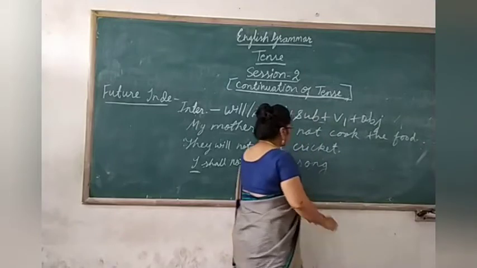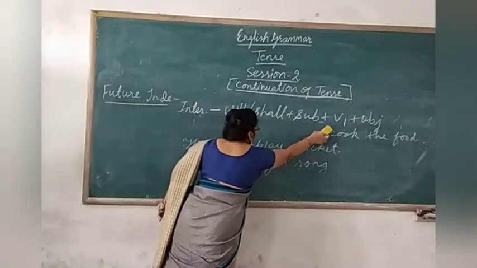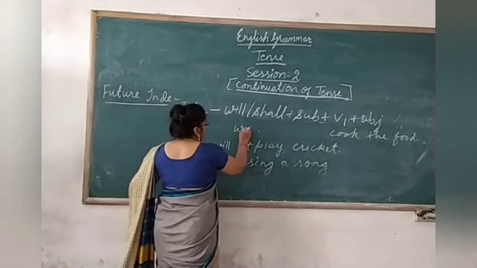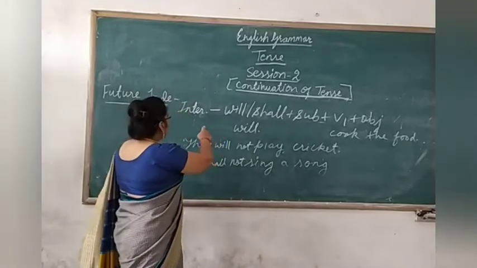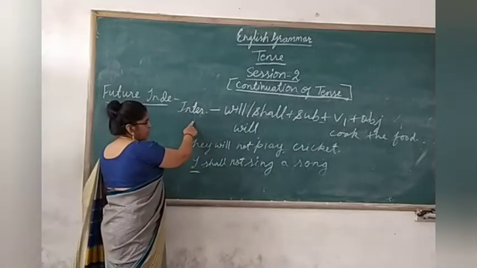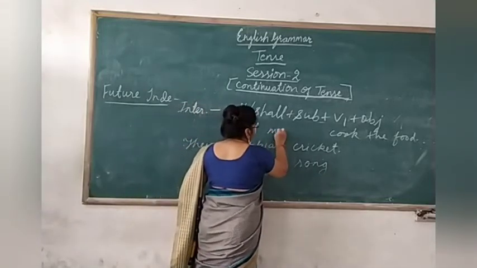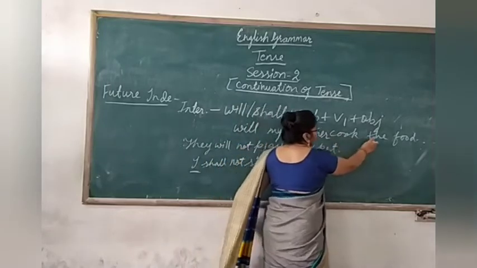This is the structure. And here in the example, first of all, we'll use the helping verb in the beginning because we are constructing an interrogative sentence. Then what will be the sentence? Will my mother cook the food?